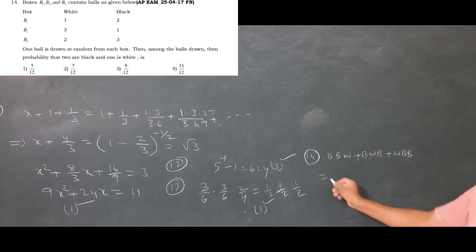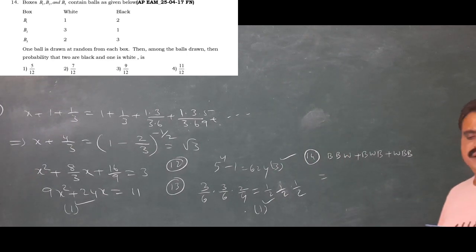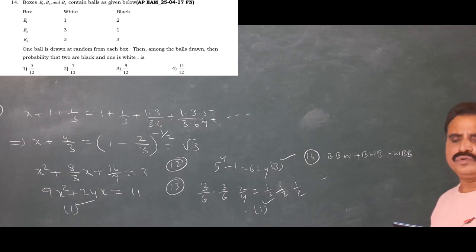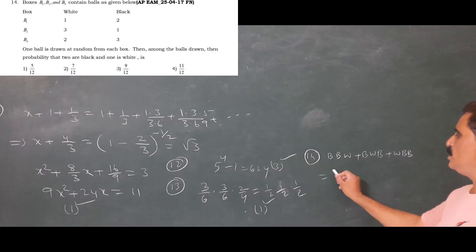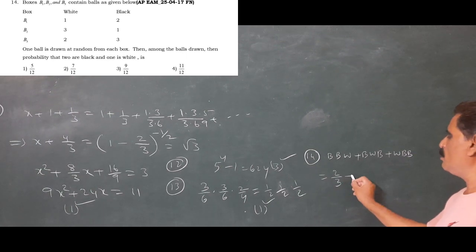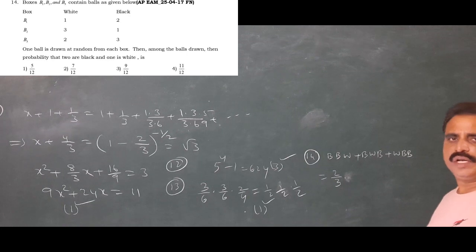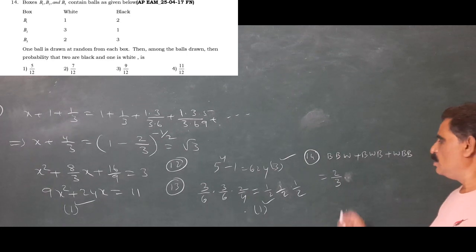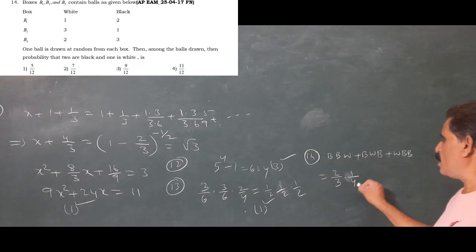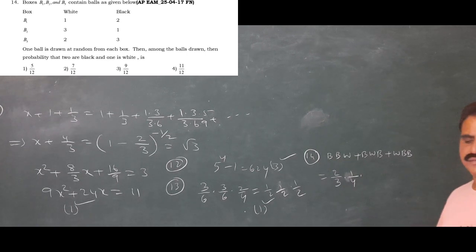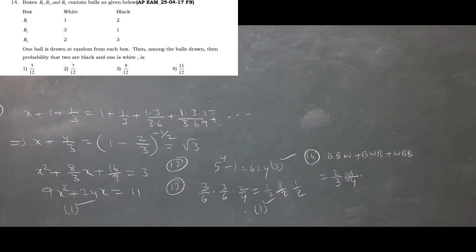So check the given list. What is the probability that the ball drawn from the first bag is black? 2 by 3, since 2 black balls are there and the total number of balls is 3. From the second bag, the total number of balls is 4, but one black ball is there, so 1 by 4. Next, third bag: total number of balls is 5, black balls are 3, white balls are 2. So 2 by 5.